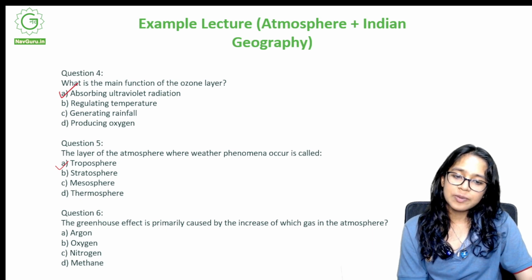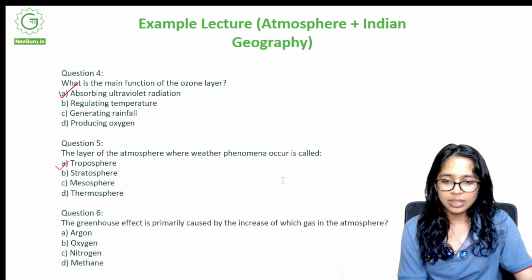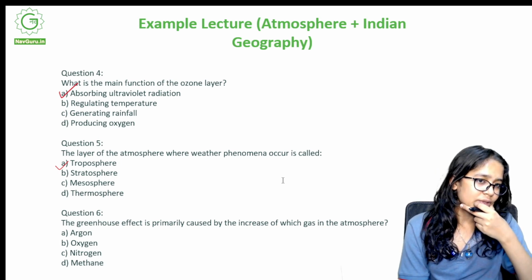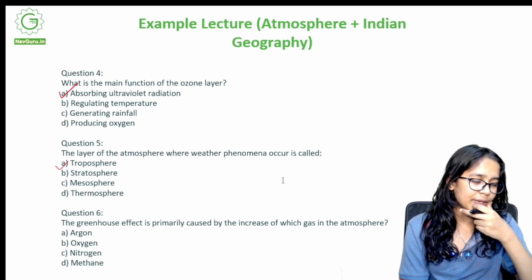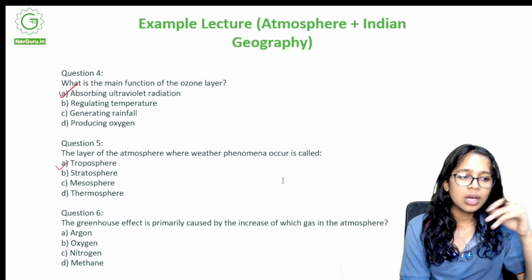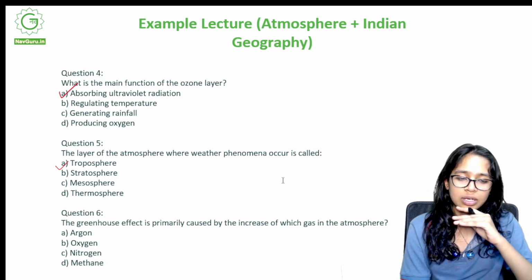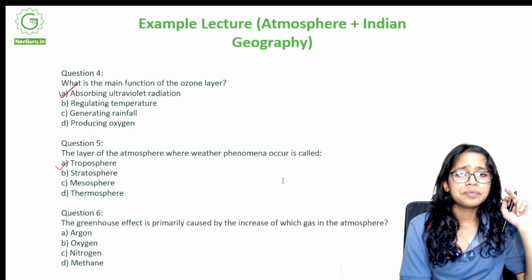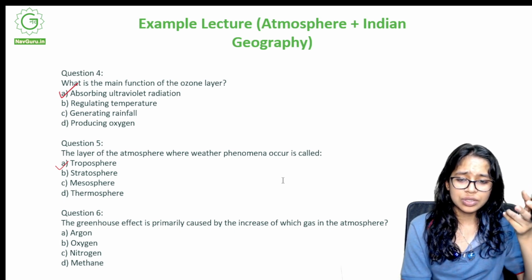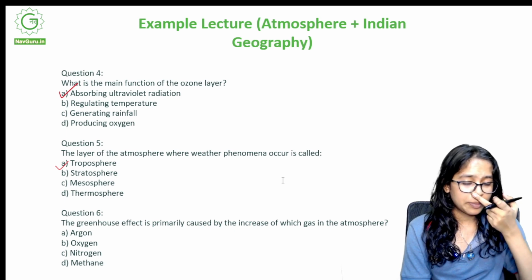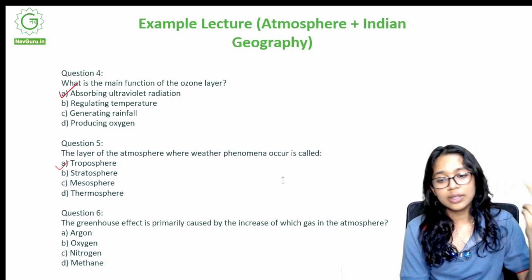The greenhouse effect is primarily caused by the increase of which gas in the atmosphere? What is the greenhouse effect? It is basically the trapping of gases because of which the temperature is maintained all over the world, the global temperature is maintained because of the greenhouse effect. But lately the greenhouse effect has been increasing a lot, due to which global temperatures are rising, which is causing global warming.